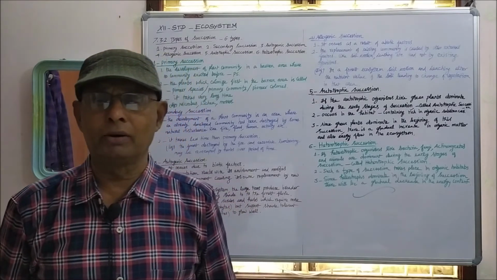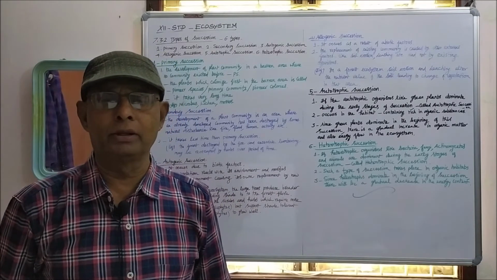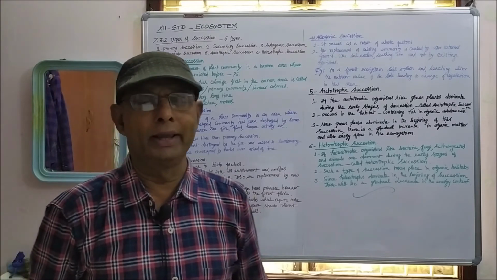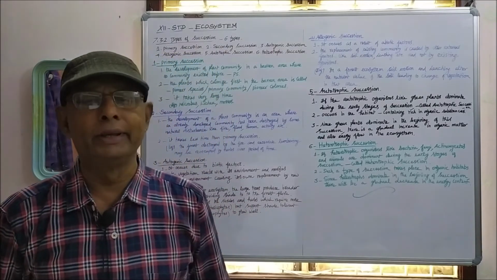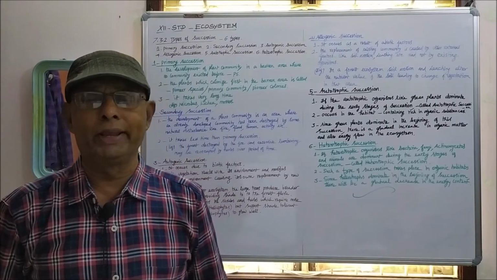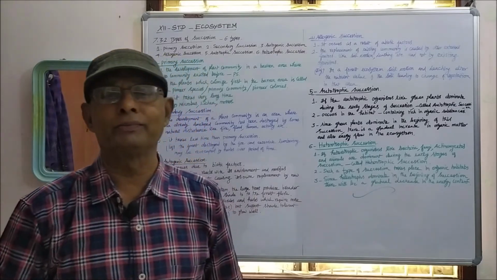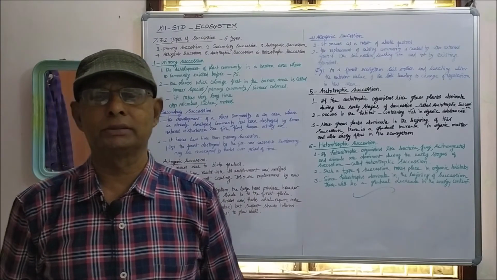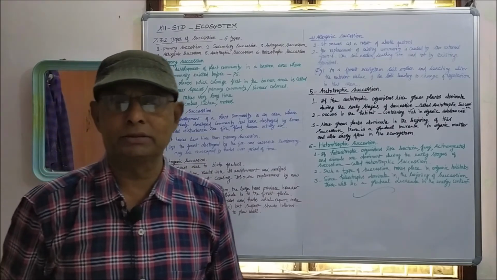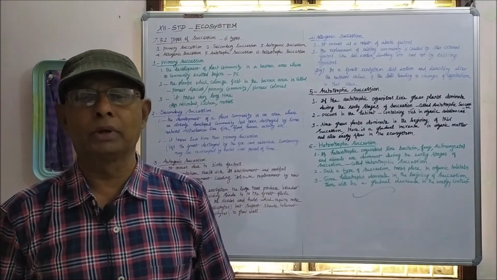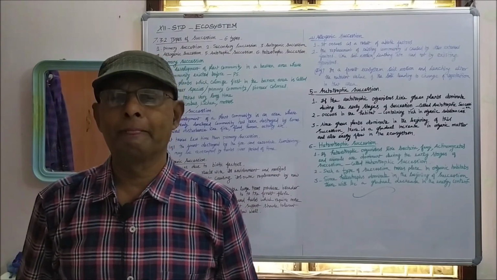It is the replacement of existing communities caused by other external factors like soil erosion, leaching of the soil, etc., and not by existing organisms. The organisms growing in the soil will not affect this allogenic succession. That is controlled by the external factors.